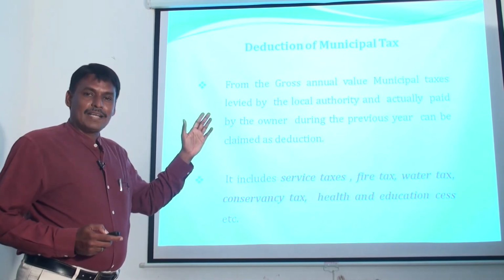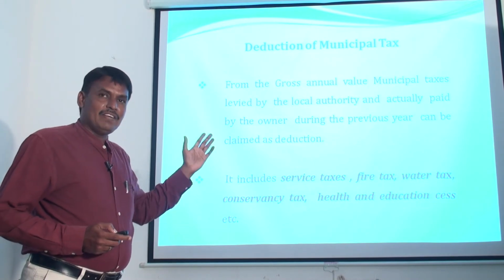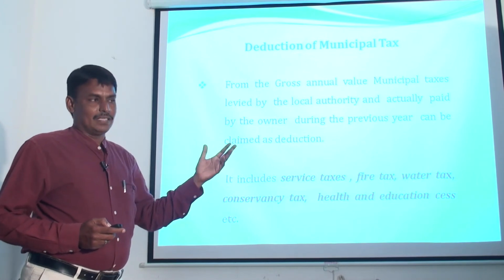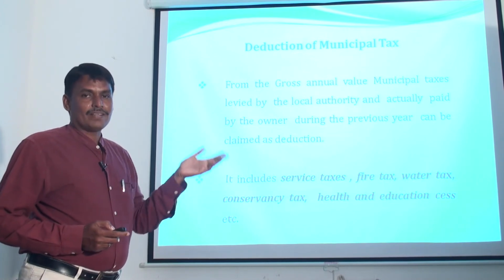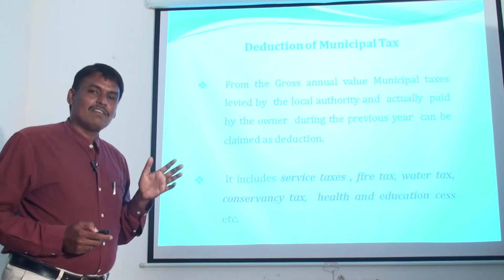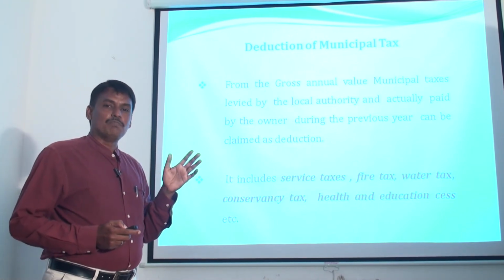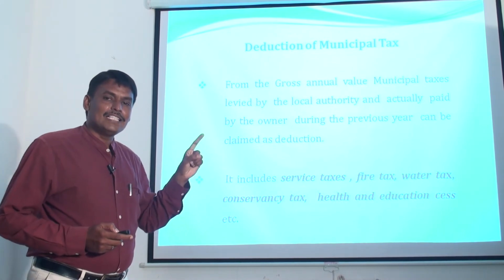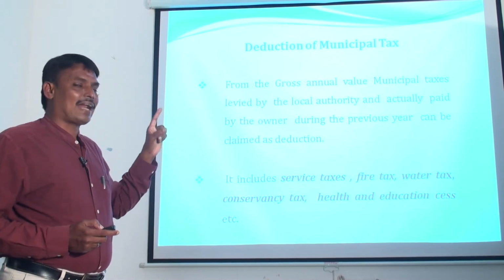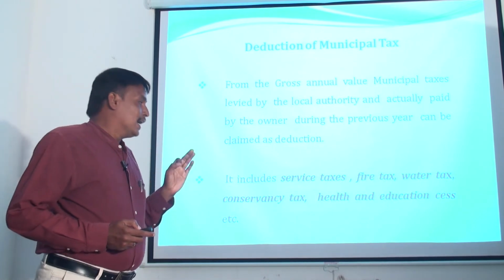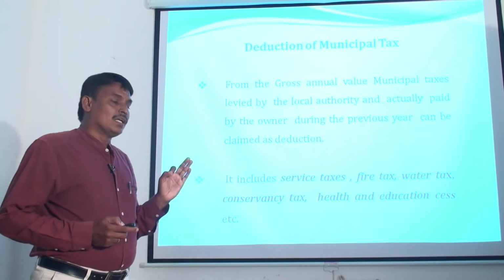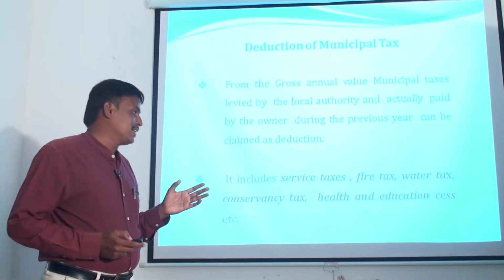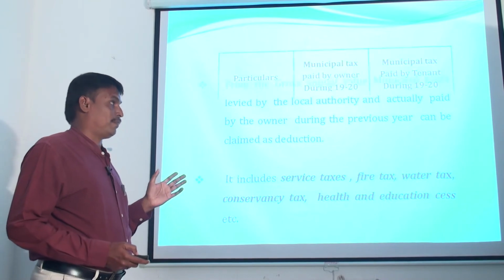If the municipal tax paid is for the previous year, or for the preceding previous year, or for the succeeding previous year, whatever it may be, any amount of municipal tax paid during the particular previous year is eligible. Here the municipal tax includes service tax, fire tax, water tax, conservancy tax, health and education tax, etc.